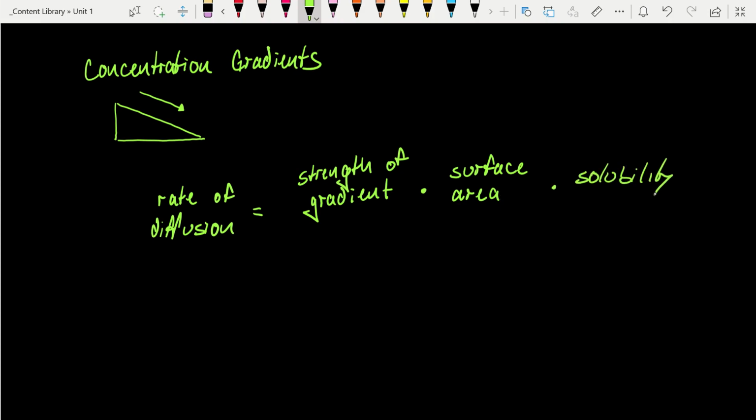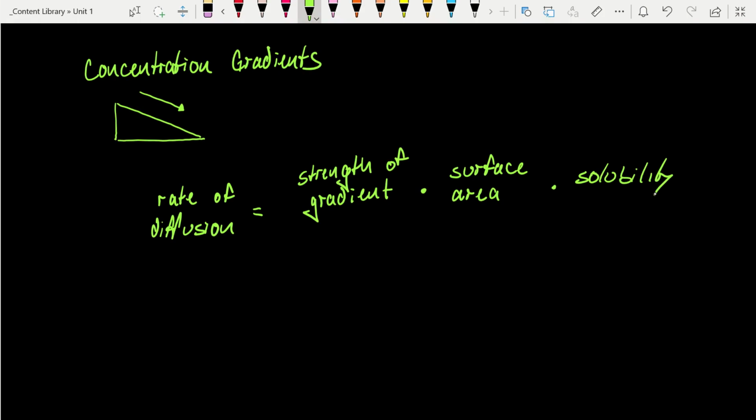And because we're talking about a biologic system, mostly this is going to be solubility in water. So things that are very soluble in water will travel better through water. But if I don't want something to travel very far, and we'll show this in a second in the case of sonic hedgehog, then I can alter its solubility. I can decrease its solubility, and that actually hinders its ability to diffuse.